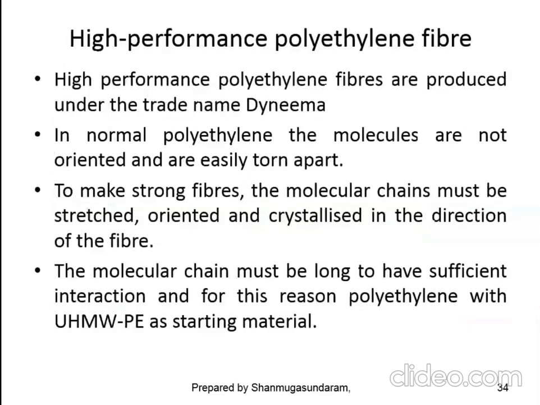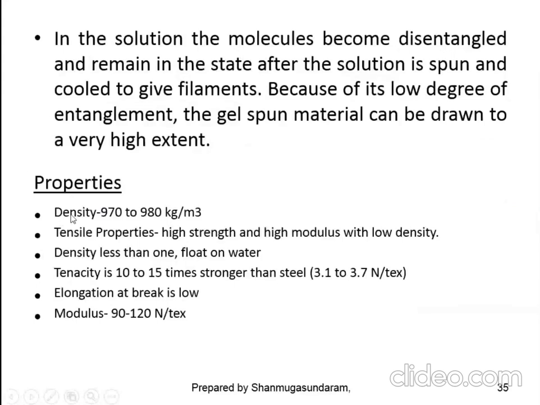Okay. So these are all the performance properties of the fibers. Please look at the properties of the fiber. The density is 980 kilogram per meter cube.